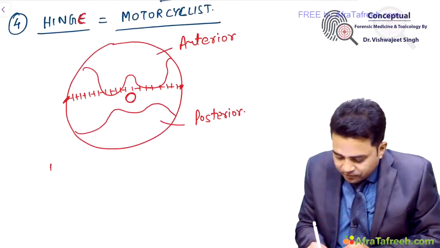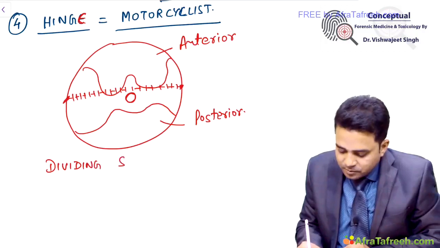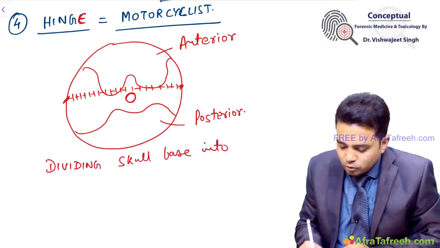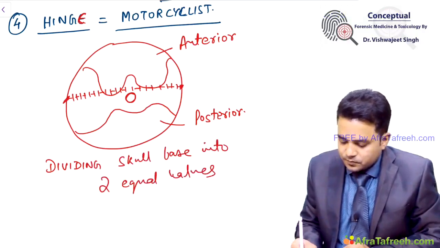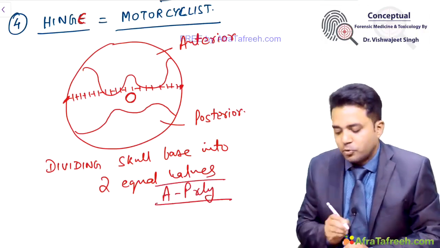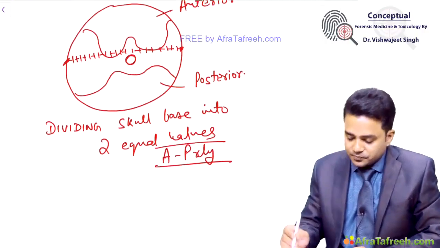So, a fracture line dividing the skull base into two equal halves antero-posteriorly is called hinge fracture or motorcyclist fracture.